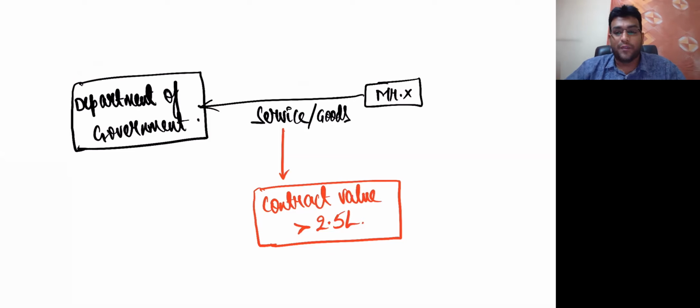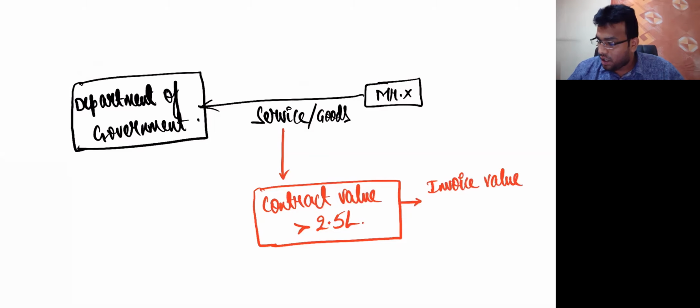Let me explain to you, my dear friends. TDS provisions will apply only when contract value is more than 2.5 lakhs. And contract value always means invoice value excluding tax. I'm clearly writing that word, excluding tax. That means we will see the figure before GST.